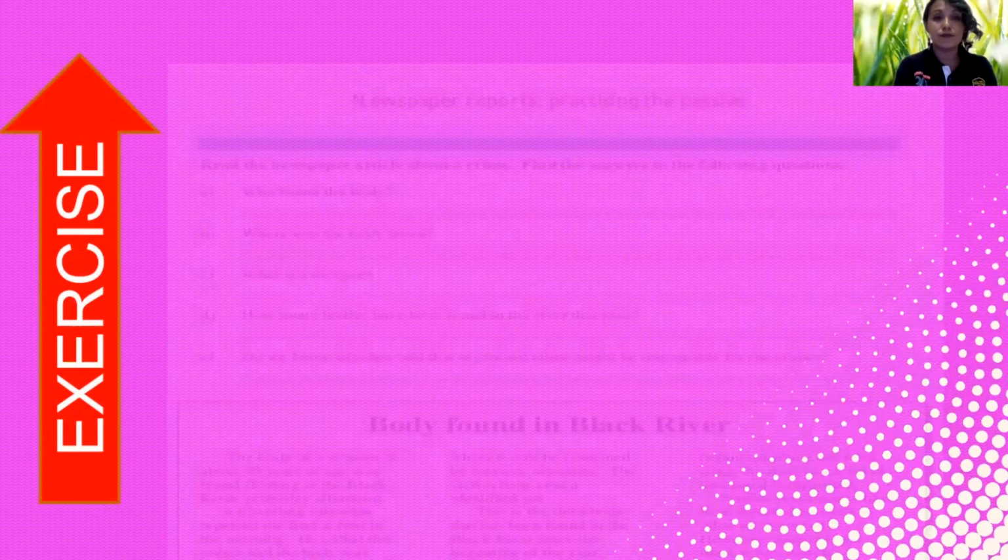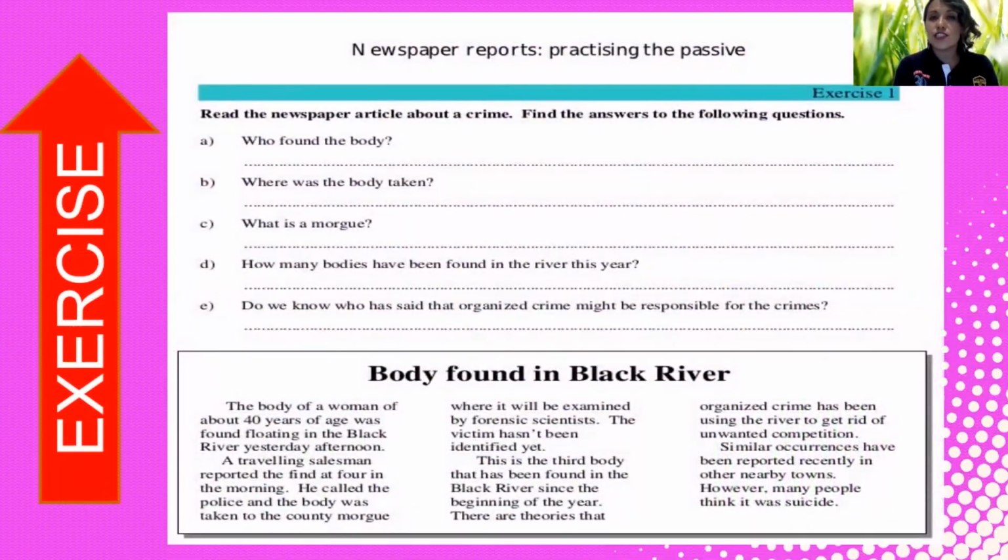Okay, so now we are going to practice. We have an exercise here. It is interesting. It is an article from a newspaper, a newspaper report. What we are going to do is, I'm going to read. I want you to read at home, please. Read with me, and then we are going to answer these questions.